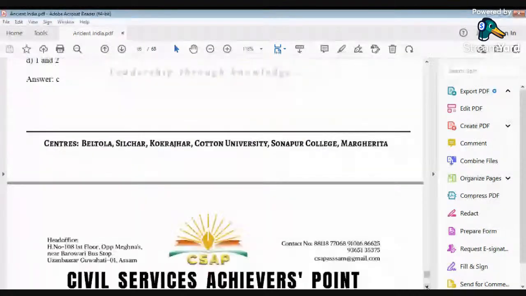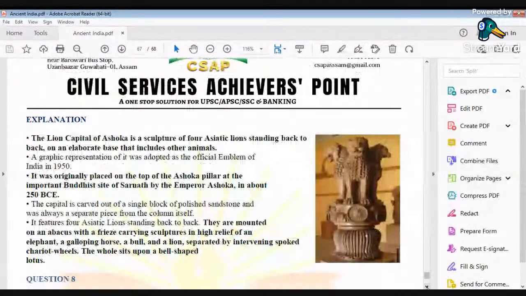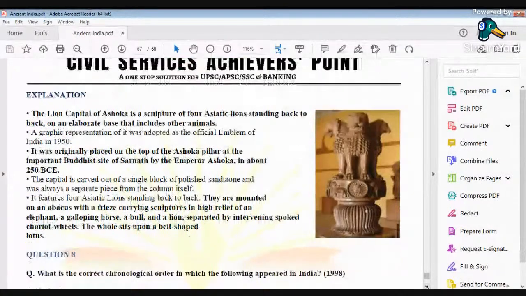See the explanation. The lion capital of Ashoka is a sculpture of four Asiatic lions standing back to back on an elaborate base that includes other animals. It was originally placed where? On the top of the Ashokan pillar at the important Buddhist site of Sarnath. It was the lion capital which has been given in the option.